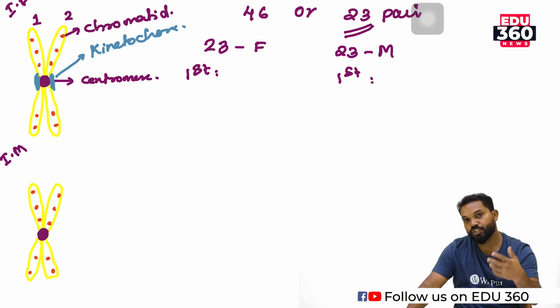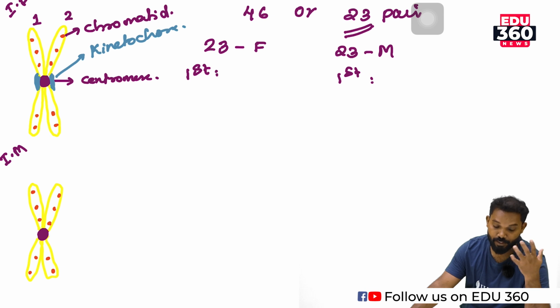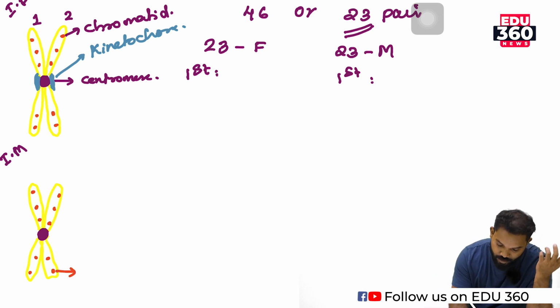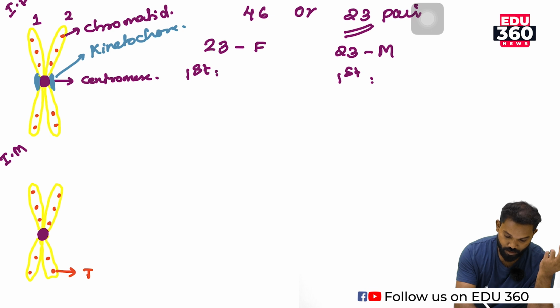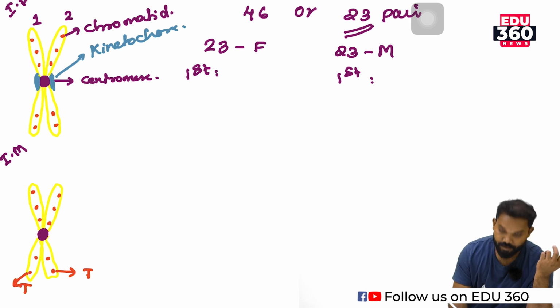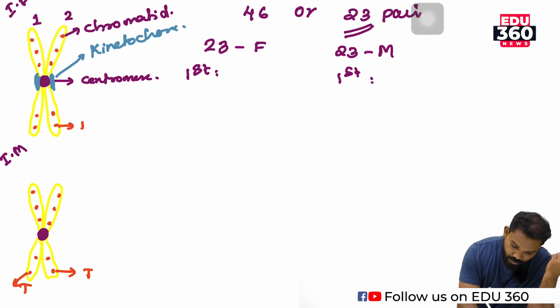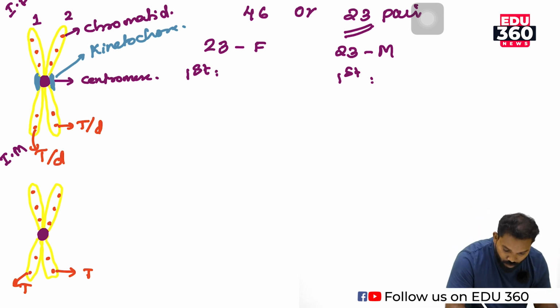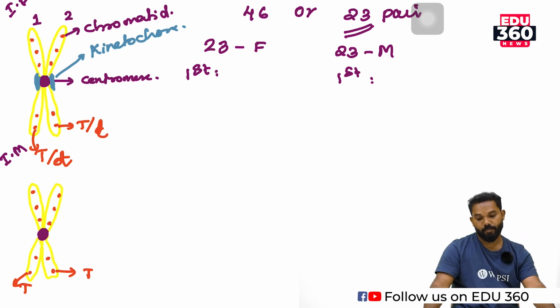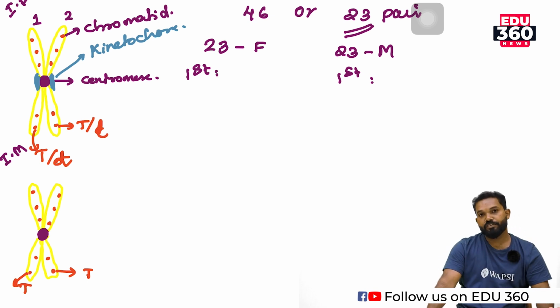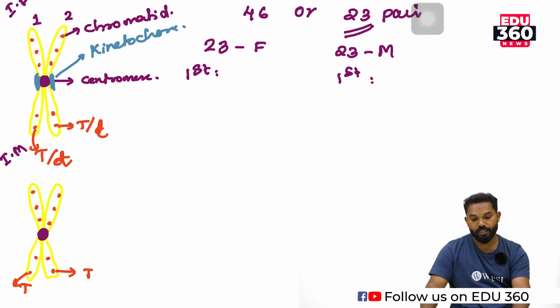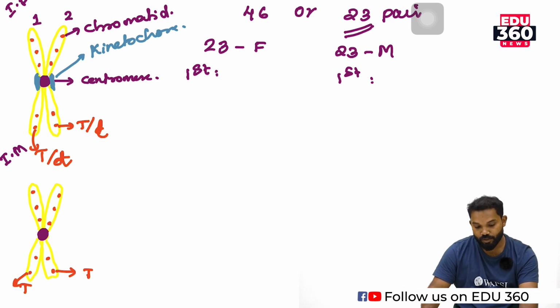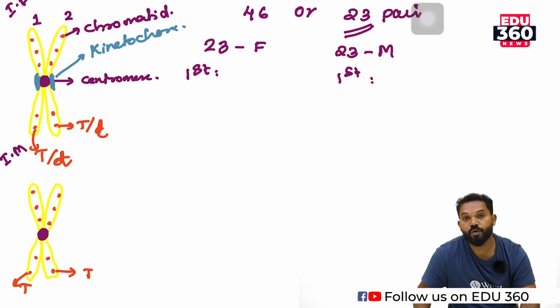And for the expression of each gene, the first gene represents height, that is tall or dwarf. If this one is tall, this one is also tall. If this one is dwarf, this one is also dwarf, represented as small t. So these are two chromosomes having the same gene location, hence they are known as homologous chromosomes. The chromosomes I drew here are homologous chromosomes.